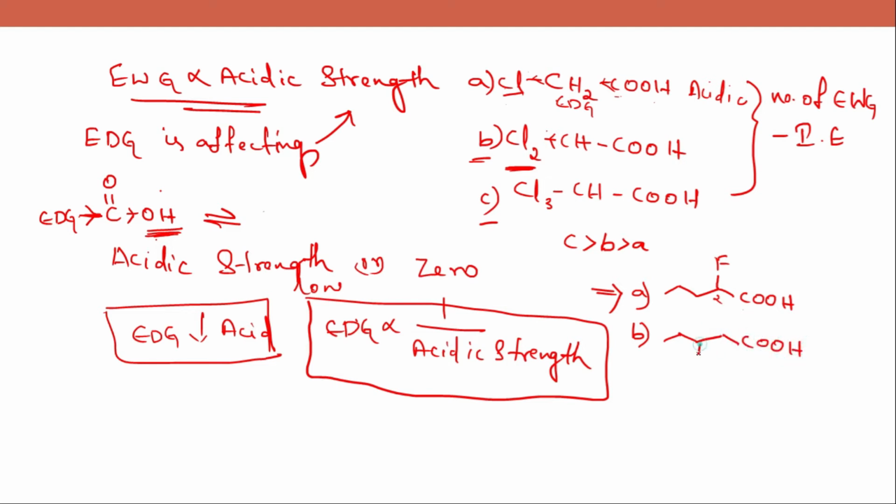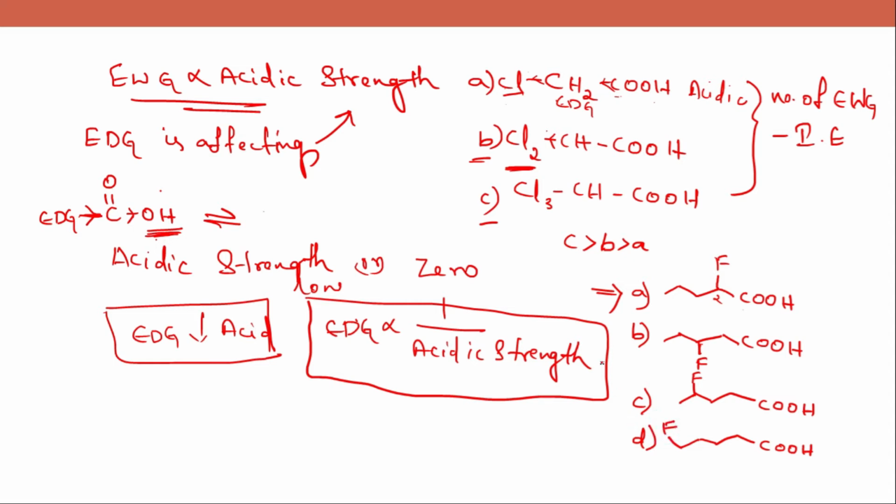Now the fluorine atom is attached to the third carbon. In option C, the fluorine atom is attached to the fourth carbon. Option D has fluorine on the fifth carbon, that is, our last carbon.